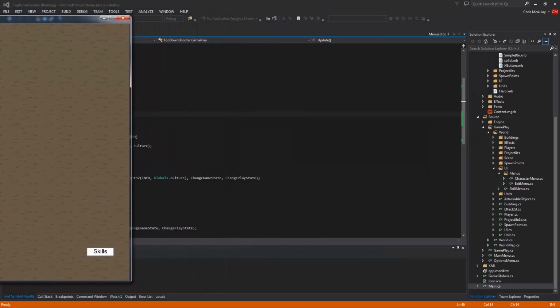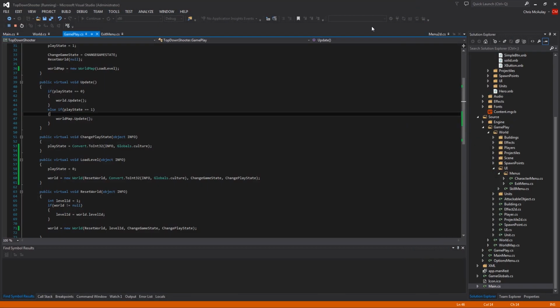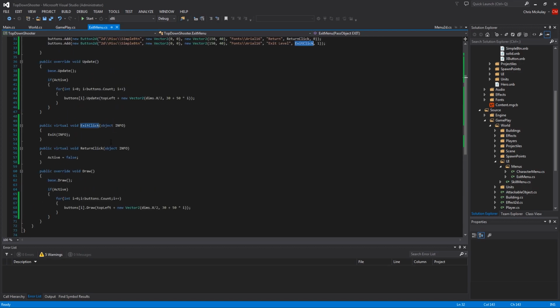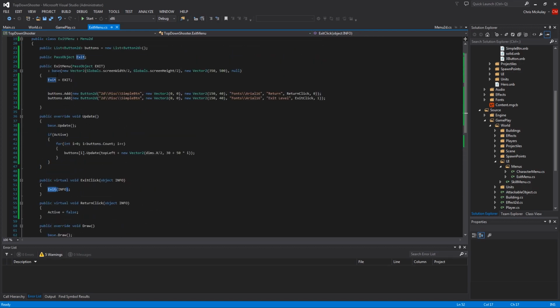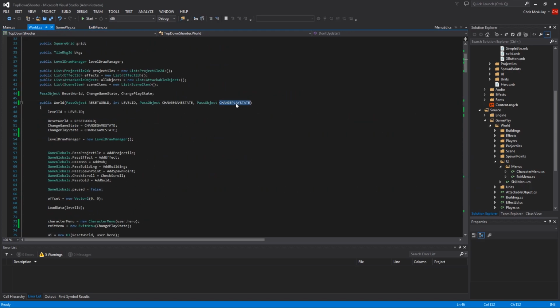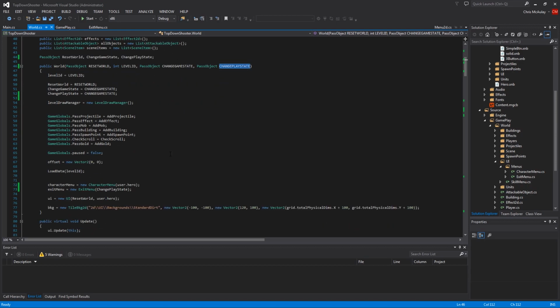Didn't work. Didn't get something lined up. Let's see what we didn't get lined up here. Alright, exit menu. There's our buttons. We hit exit click. Exit click passes back exit. Exit passes info. That goes to here. We need to check world. World brings in change play state. Change play state goes into our exit menu. Yeah. And that goes into